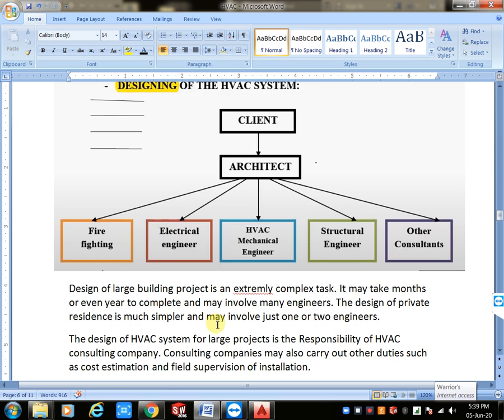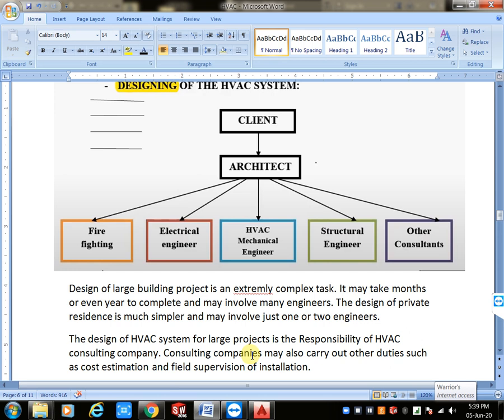For that purpose he will prepare the cost estimation. Next, field supervision. Field supervision means the construction condition. When you install your duct, definitely that consultant company person is there at our building construction place.